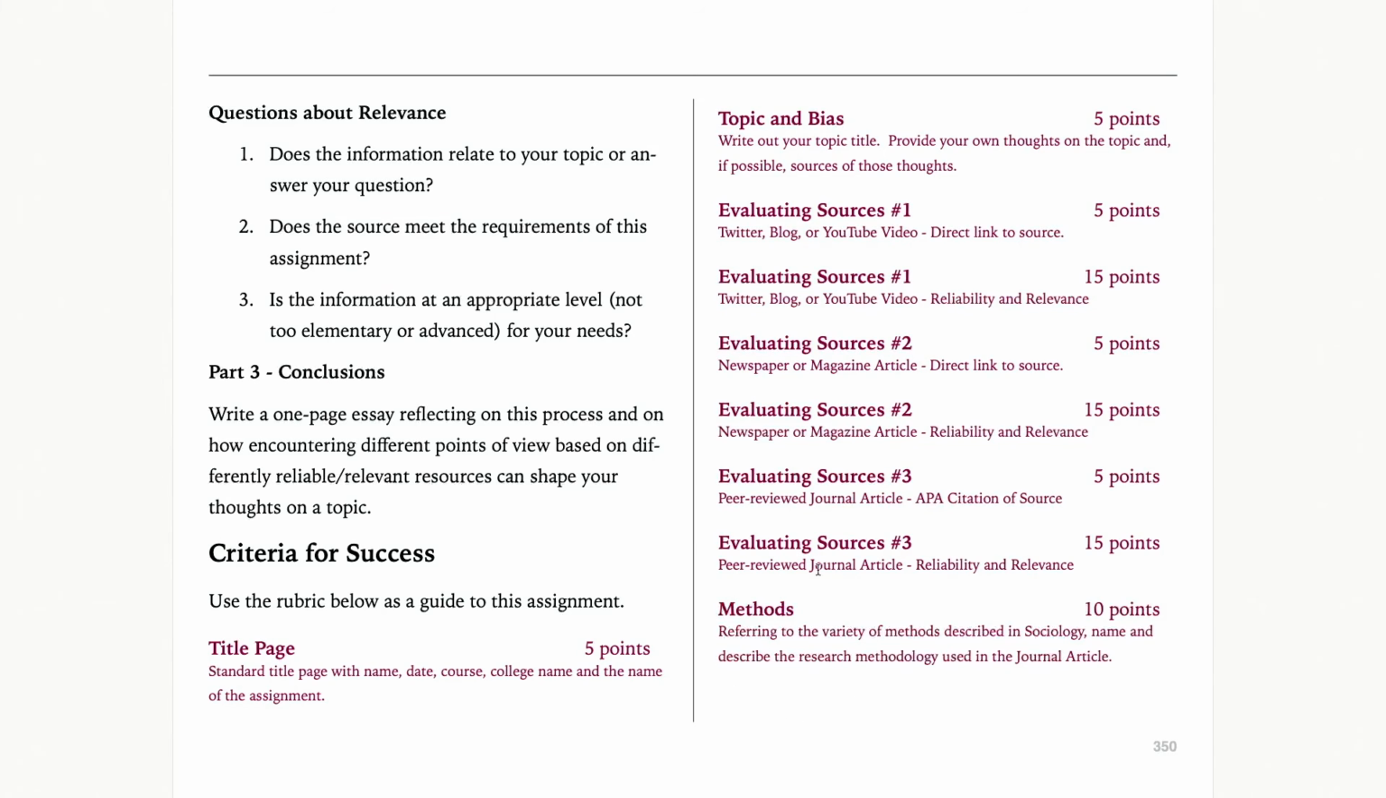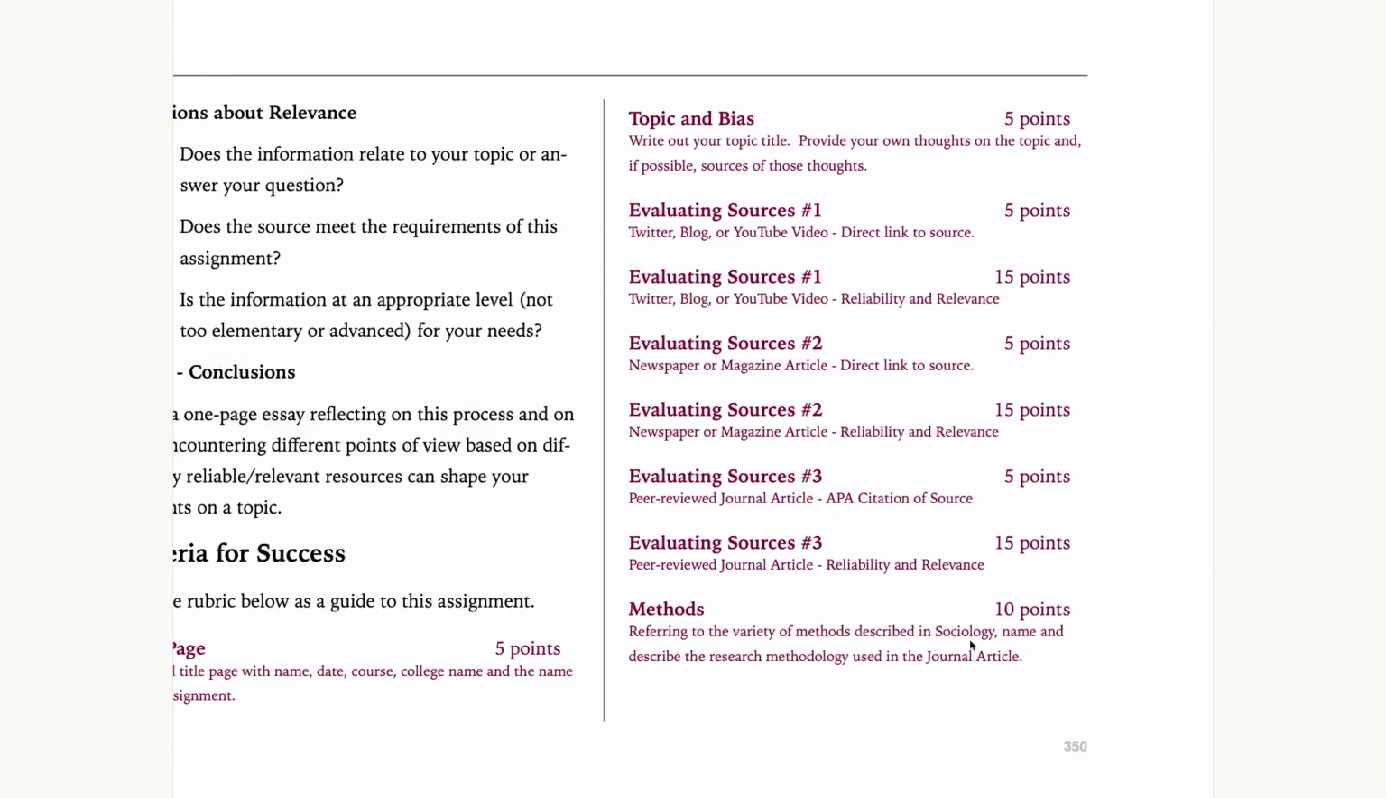A little bit about reading the part of the peer-reviewed article here, the methods section. I want you to relate the methods used in the article to the list of research methods in this class. So talk a little bit about the research methods that were used. Here it says sociology. This assignment exists in other classes as well, but you would look up the research methods for that particular field and match them to the ones that were used in that article.